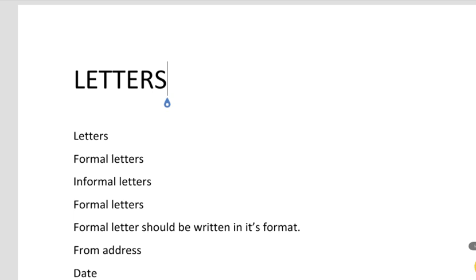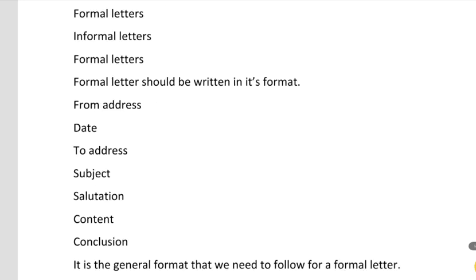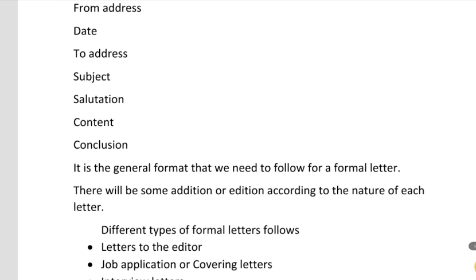It has a format, and formal letters are of different types. That is what we are going to discuss in this video. So what is the format that we need to follow when we are writing a formal letter? The format is: we should write the from address, then comes date, then to address, then subject, then salutation, content and conclusion. These are the things that we have to write when we are writing a formal letter. It is a general format and there will be some additions according to the nature of each letter.